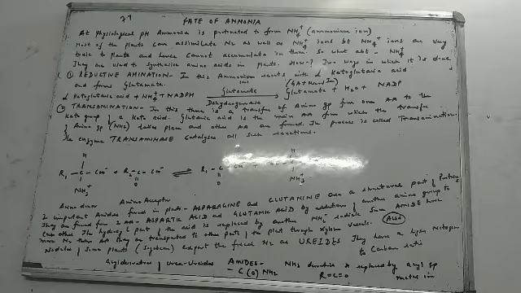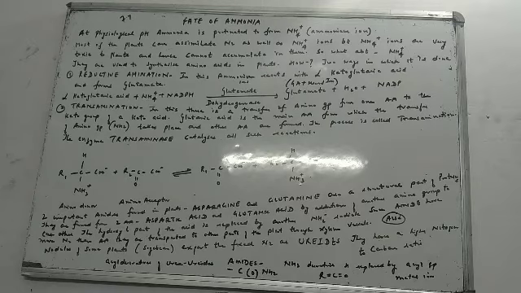Two very important amides found in plants, asparagine and glutamine. Why are they so significant? Because they are the structural part of the plant proteins. They are formed from two amino acids. These two amides are formed from aspartic acid and glutamic acid respectively. That means asparagine is formed from aspartic acid and glutamine is formed from glutamic acid.